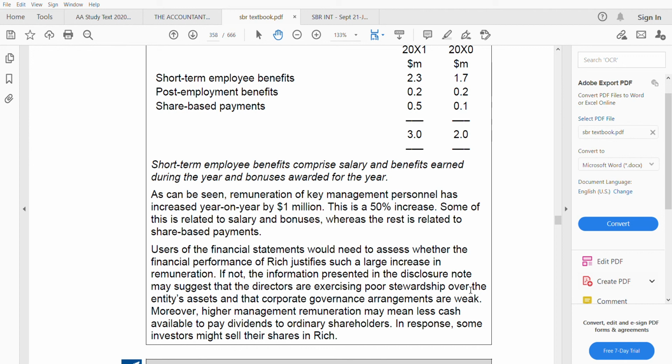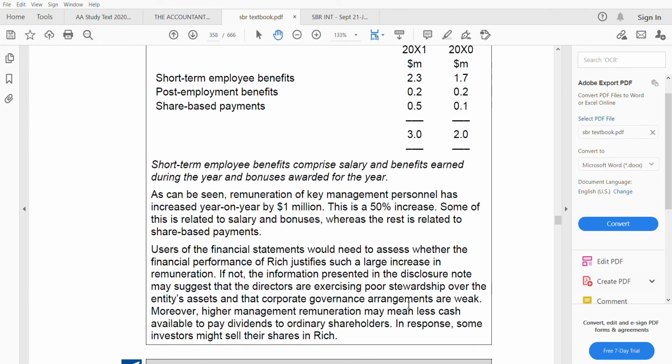What does that mean? That means if the financial performance is poor but their remuneration is high, they are not being good stewards. They are not managing the company's assets properly, the managers or the directors. Even the corporate governance is weak.